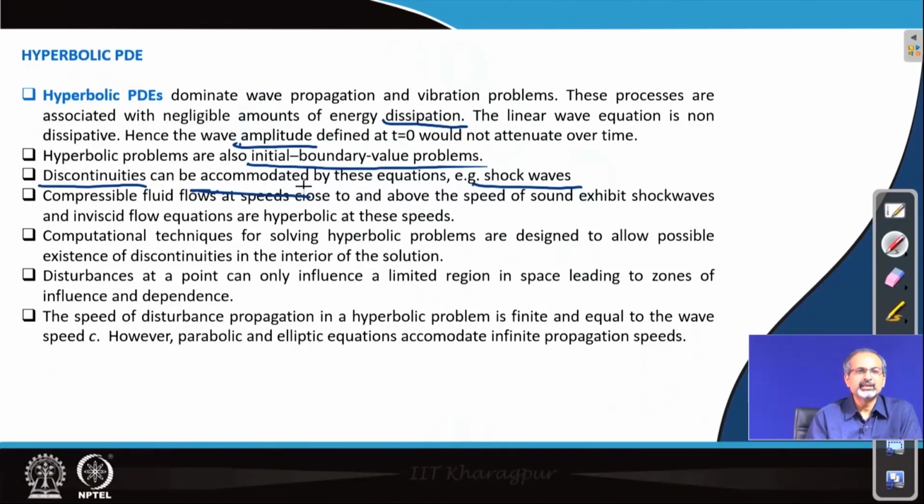Therefore, in hyperbolic equations, it depends how quickly the wave would be able to reach out into the domain to carry along with it information coming from a certain region of the domain to influence certain other.